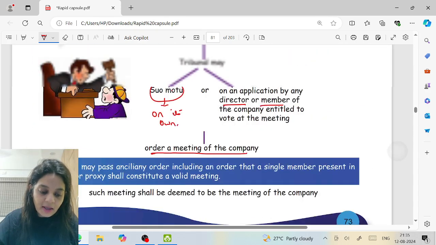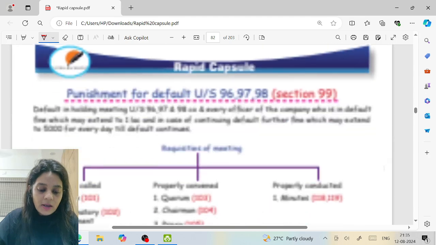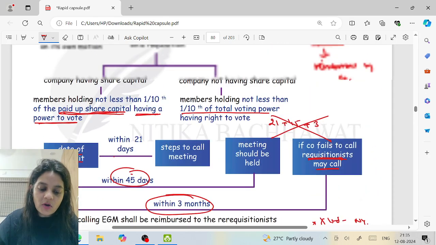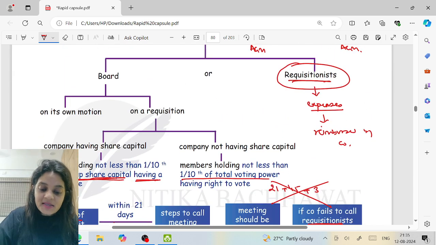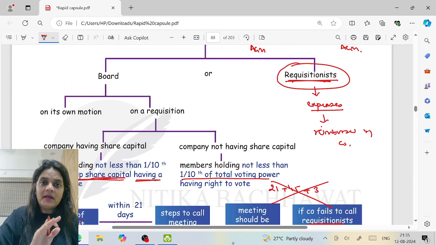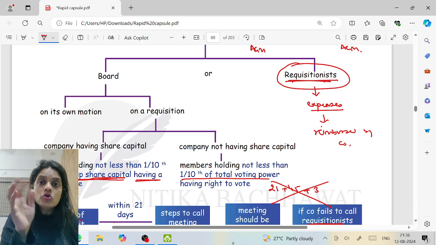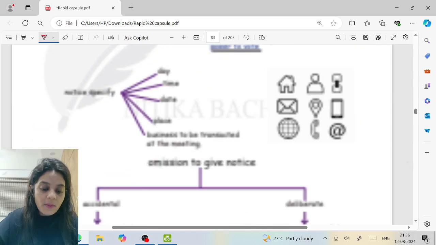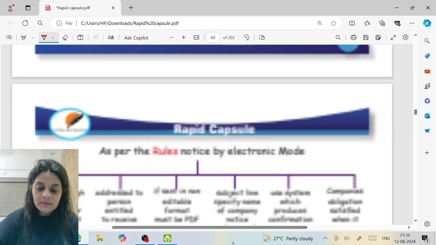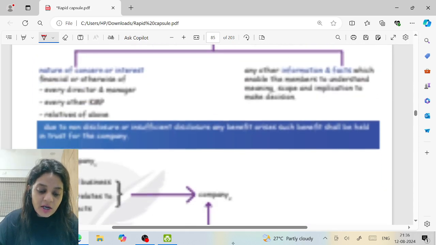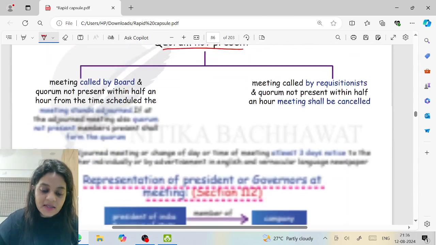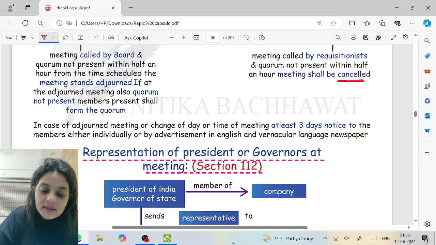Remember the EGM we had done. If the requisition is made and the company fails to call the meeting, then the requisitionist will call the meeting. Remember? Now, please understand, bro, you are calling the meeting and quorum is not present. Then, bro, why did you even call the meeting? So, should you be given a chance to adjourn? No. If the meeting is called by the requisitionist, and at the meeting quorum is not present, you don't adjourn; the meeting is cancelled.